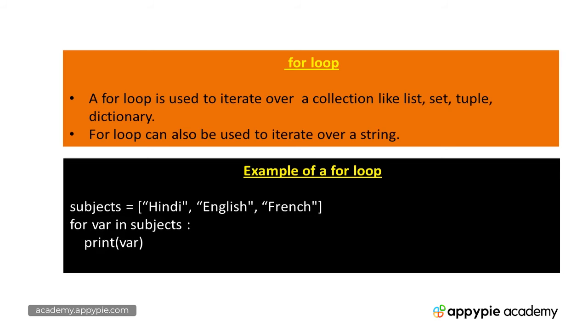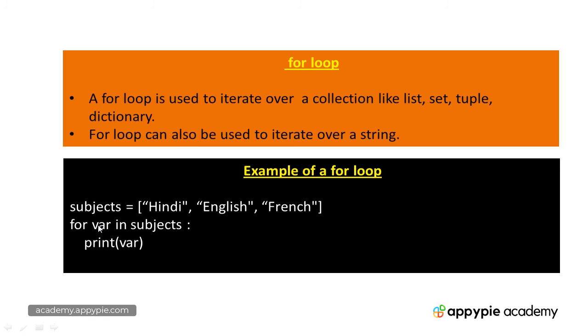Now let me give you an example of a for loop in Python. We will be writing the program and executing it in the next lecture, but first let me tell you so that you can come to terms with the syntax. I have taken a list called subjects, which has three elements with the values Hindi, English, French. I will apply the for loop so that I can iterate over this list subjects. I would write for var in subjects colon, right?